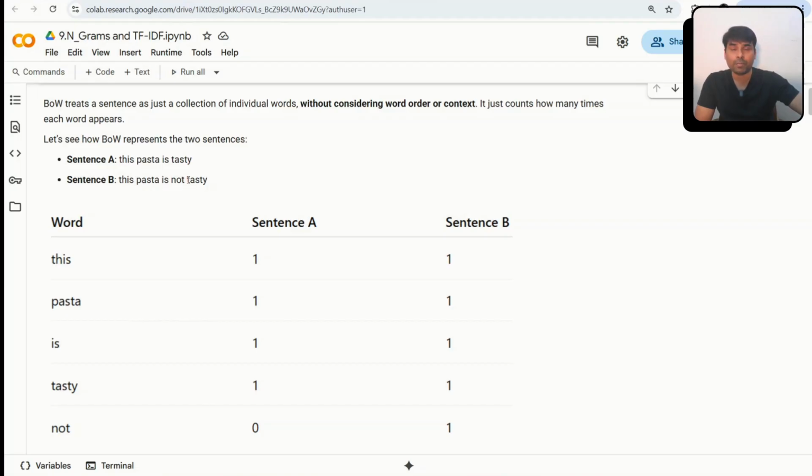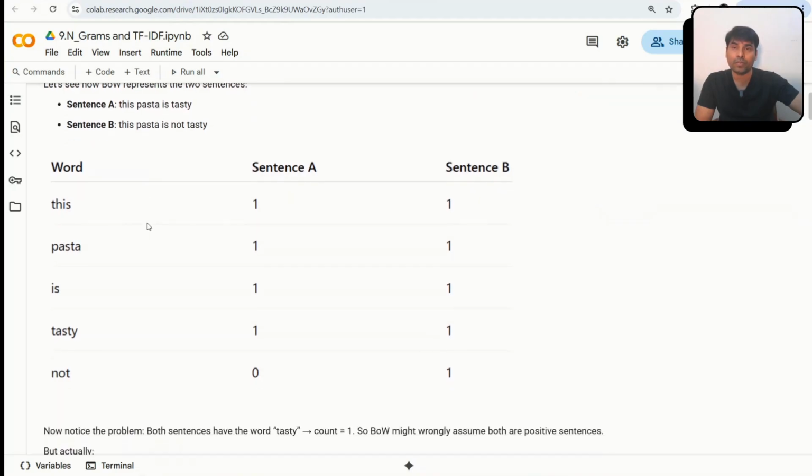So if we use bag of words, it will create a vocab. I hope I have covered all this in the bag of words video, so I'm not going to repeat that. For these two documents, what are my unique words, or what is my vocab?